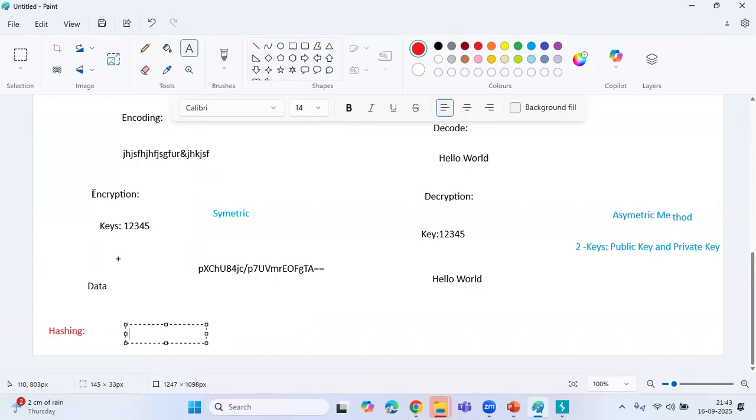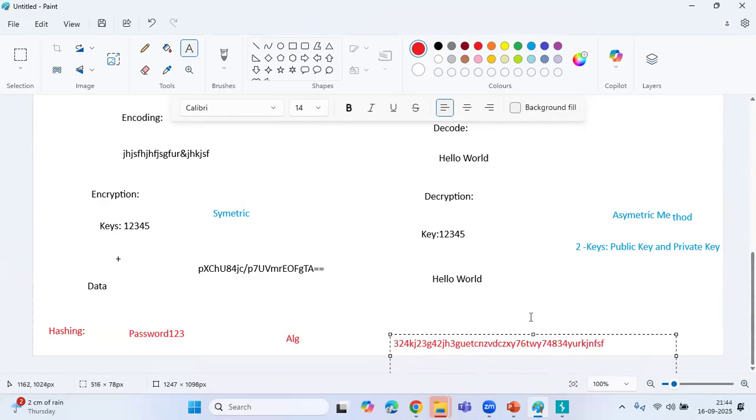So suppose your password, the password you entered, is 1234. It will be converted by using hashing algorithms into some format like that. If anybody hacks the database, they can't understand this. Again, it is a one-way conversion. Once the hash is created by using the algorithm, it won't convert back into plain text.